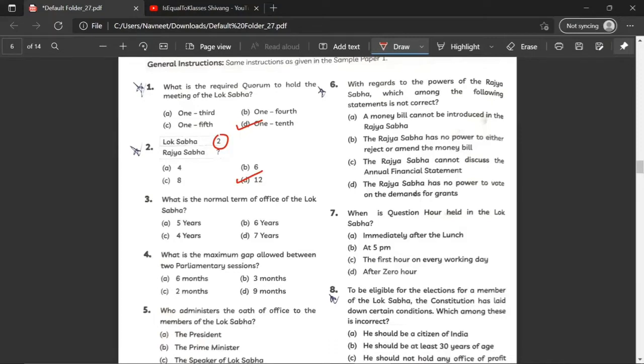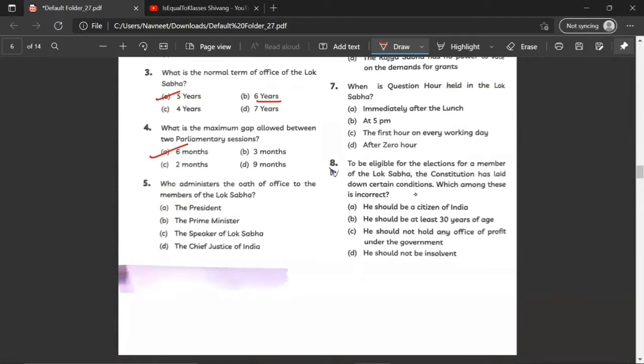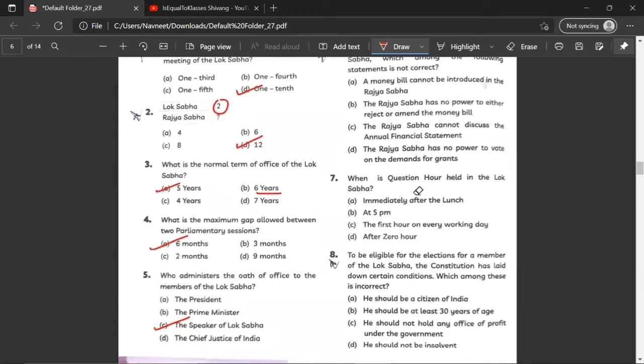What is the normal term of office of the Lok Sabha? 5 years. The normal term of office of the Rajya Sabha is 6 years, which is B. What is the maximum gap allowed between 2 parliamentary sessions? A. 6 months. Who administers the oath of office to the members of the Lok Sabha? So the correct answer would be C. The Speaker of Lok Sabha. So moving on to the 6th question.